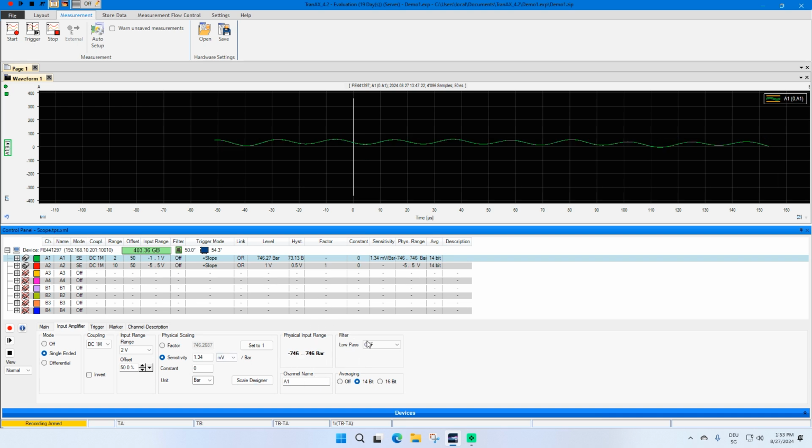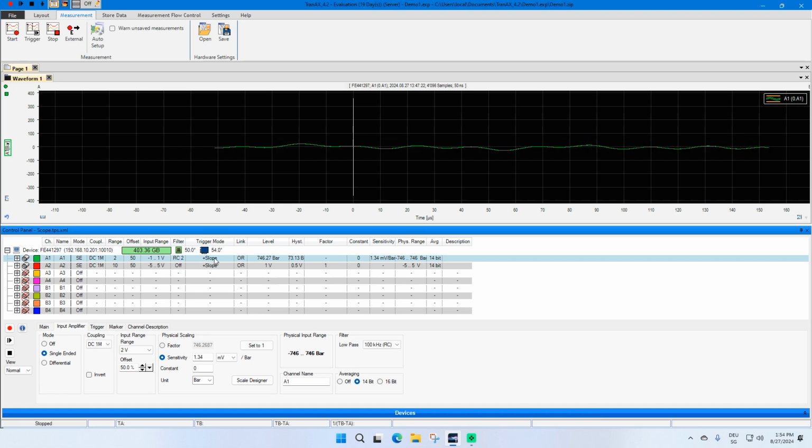On the right side of the input amplifier settings you find the filter section. These are hardware low-pass filter. Normally you have two frequencies available. If you have the anti-aliasing module installed, then you get much more filters.